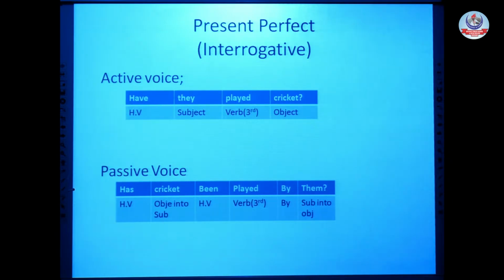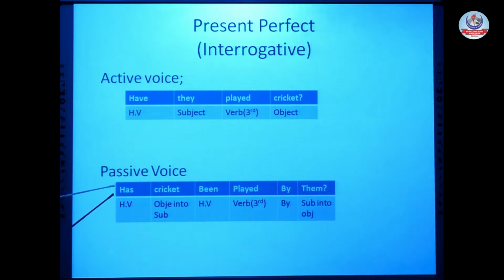But in interrogative, what we do, we place first part of our helping verb at the start of the sentence, and the second one is after subject. First part has is before the subject, second part been is after the subject. For all helping verbs which consist of two words, the same rule you will follow.